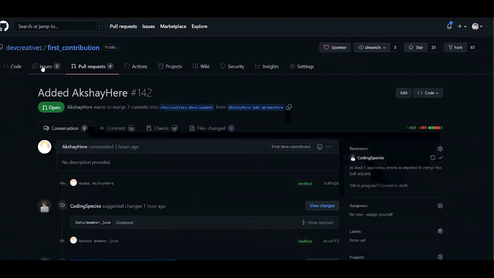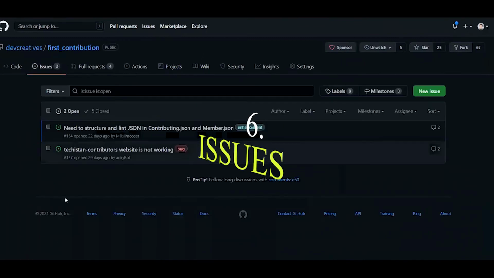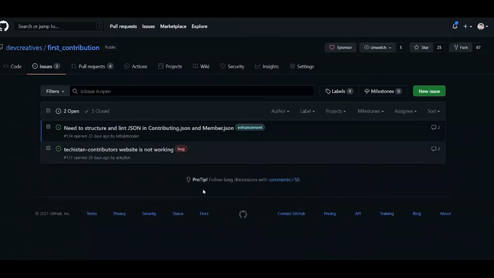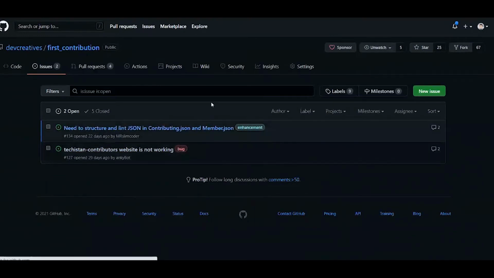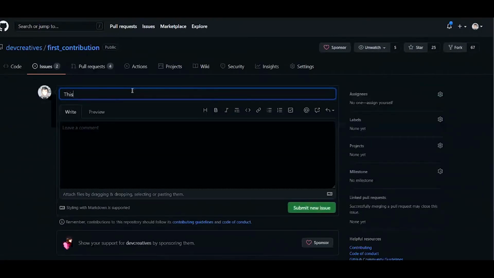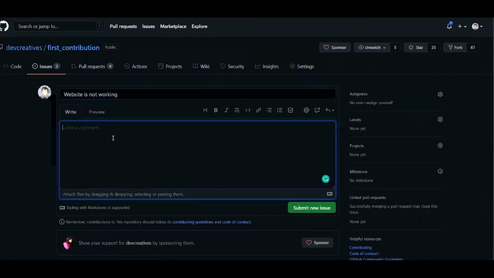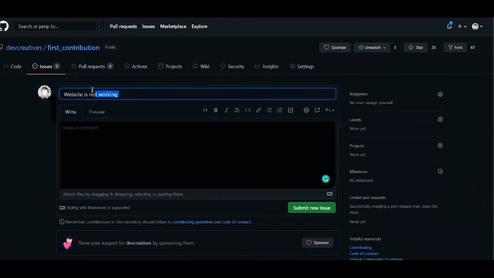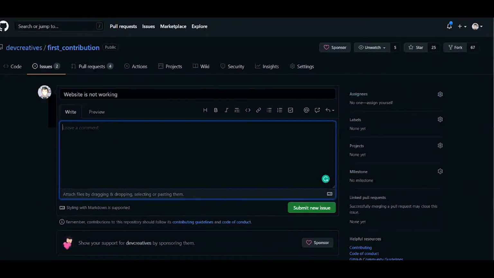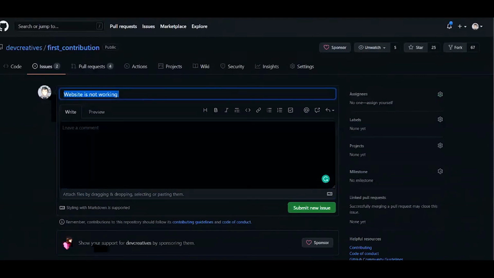And issues. Let's talk about issues, right? So creating an issue is something like this: whenever I find an issue within a project, I create an issue here. So, for example, the website is not working, or maybe I add a screenshot that the website is not working on my system so that they can guide me. That's how an issue works.